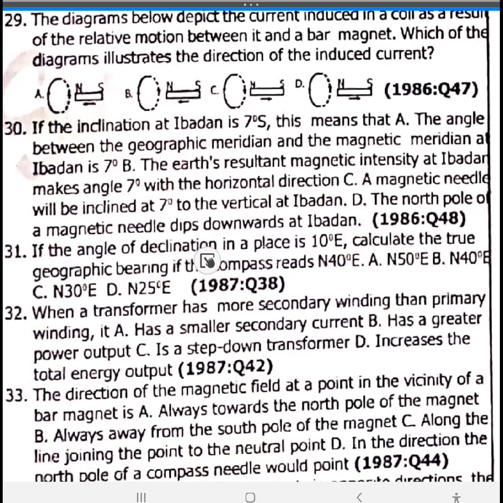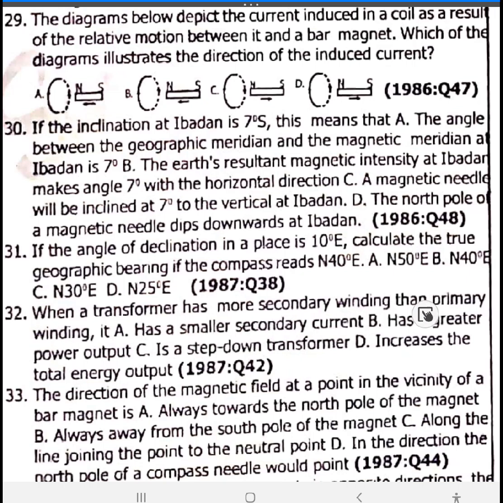Number 31. If the angle of declination at a place, there will be a bit of calculation. The angle of declination at a place is 10 degrees. Calculate the true geographic bearing if the compass reads 40 degrees. We'll add them together and arrive at around 50 degrees northeast. Option A. The true bearing will be 50 degrees northeast.